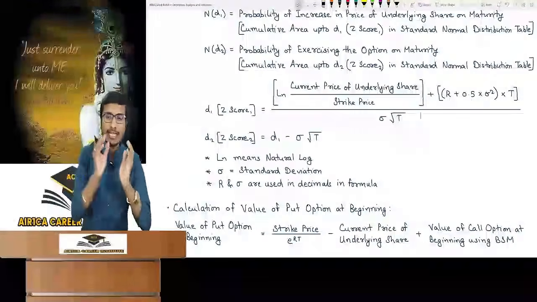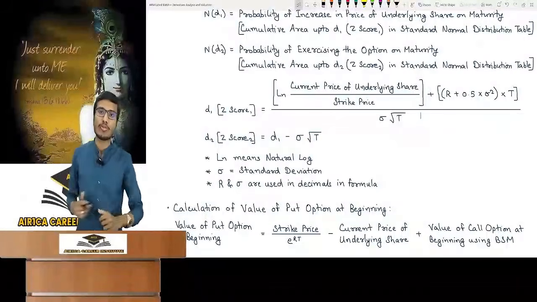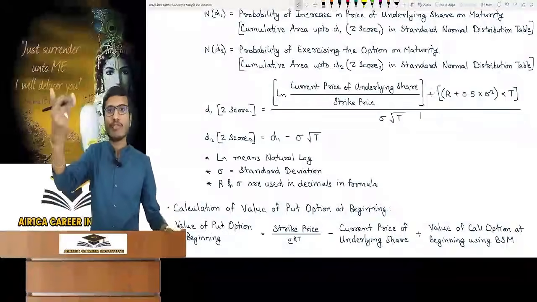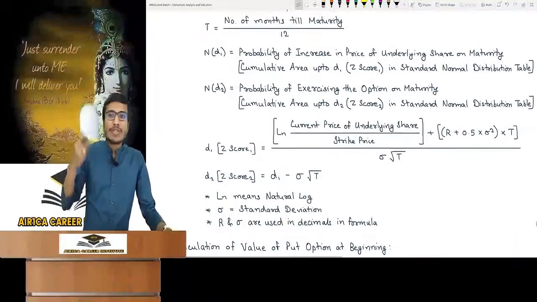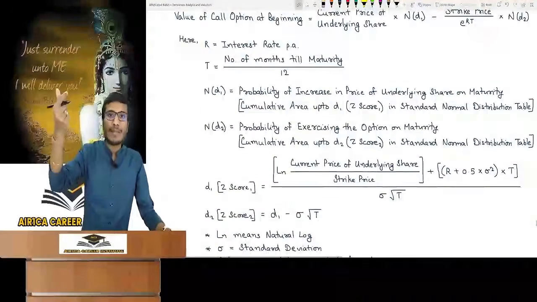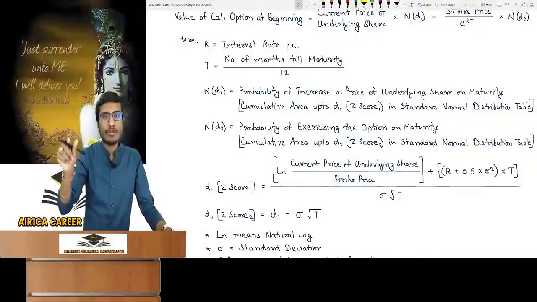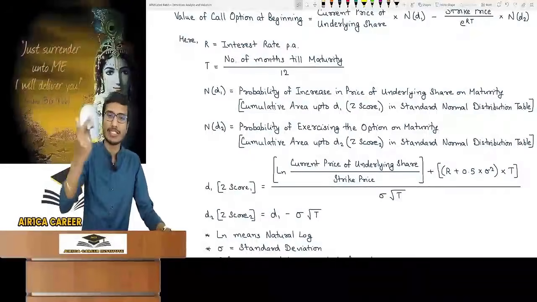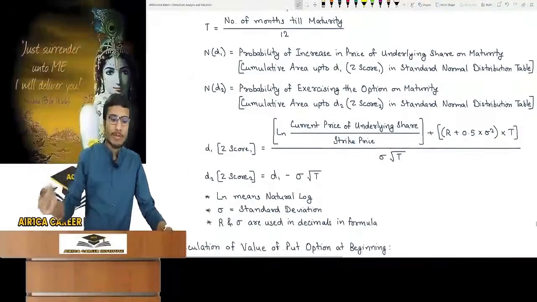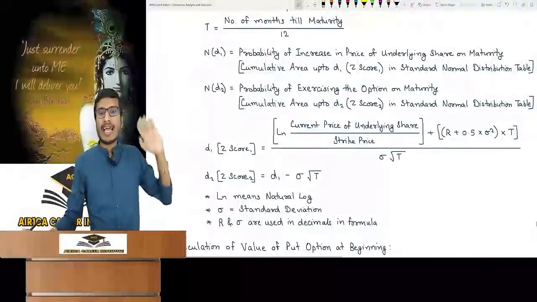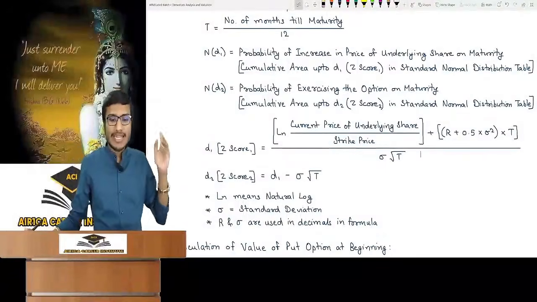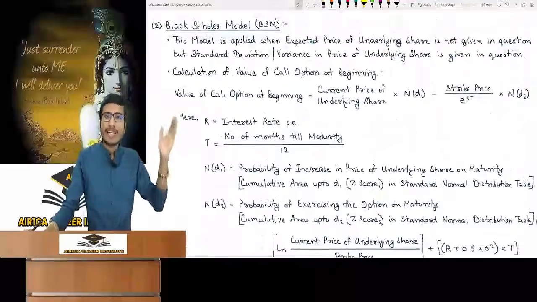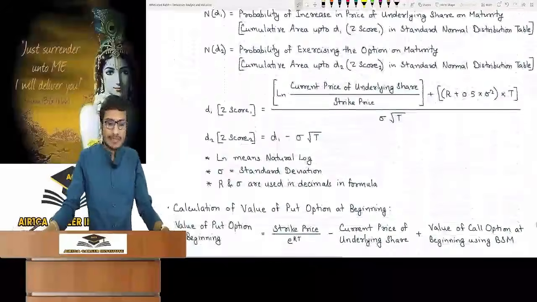Both the z-scores are found. We have to look up the value of both z-scores in the standard normal distribution table. That value is the probability. That value will be given to you in the exam, against this z-score, as cumulative area or one tail area, which you can convert into cumulative. So you have to get the z-score from the formula, and N(d1) and N(d2) will be given to you. N(d1) and N(d2) are cumulative areas. Correct? Just put data in the formula and you will get the value of the call option.